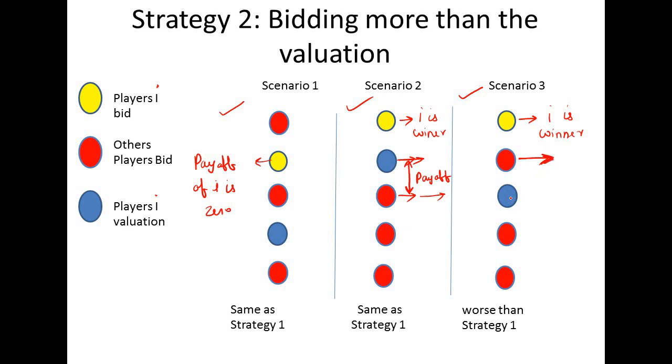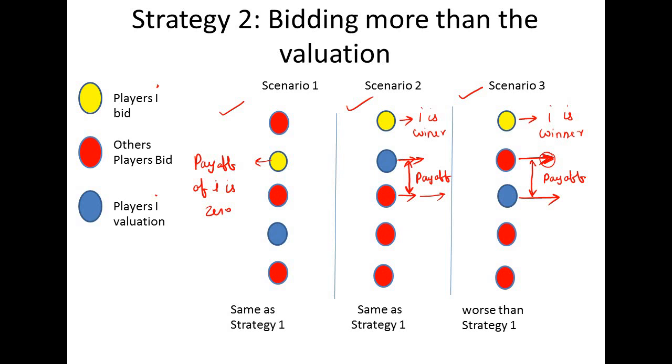Here the blue is not the bid, it is the valuation of player I. Okay. Now what is the valuation of player I? This is the valuation of player I, and this is the amount which the player will pay, right? So the difference of these two will be the payoff, and you can see here this payoff is negative. Why negative? Because the valuation is low and he is paying more.